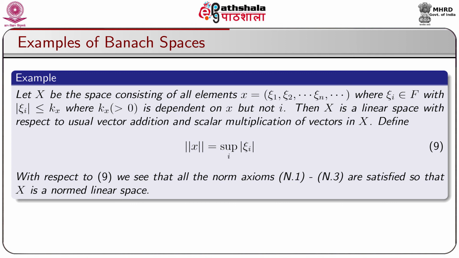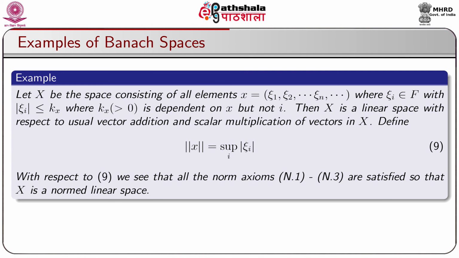So, let us take another example. Let capital X be the space consisting of all elements x = (ξ1, ξ2, ..., ξn, ...), where ξi belongs to capital F, i = 1, 2 and so on, with |ξi| ≤ kx, where kx is a positive real number which depends on x but not on i. Then it is easy to verify that capital X is a linear space with respect to the usual vector addition and scalar multiplication of vectors in capital X.